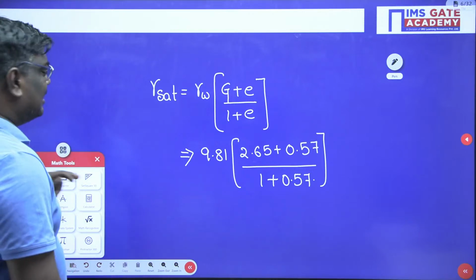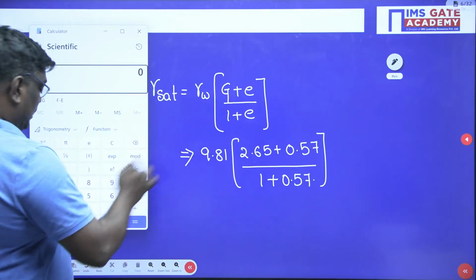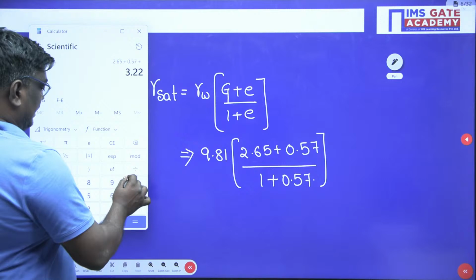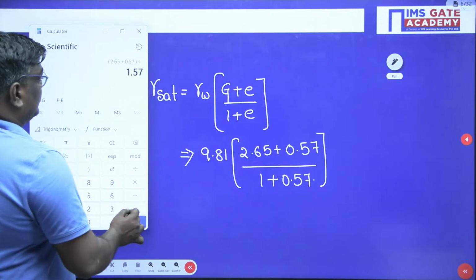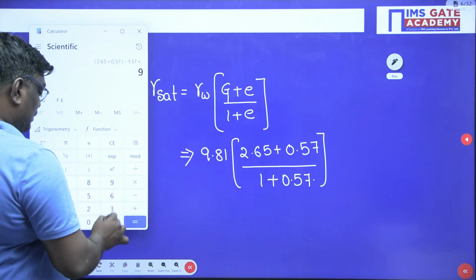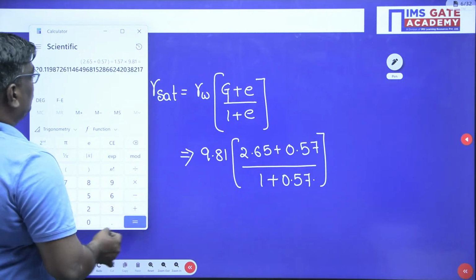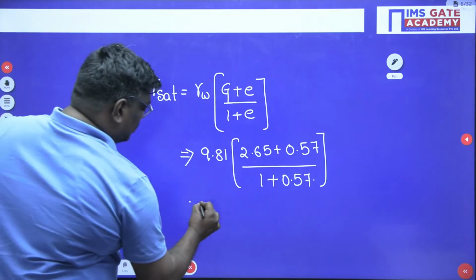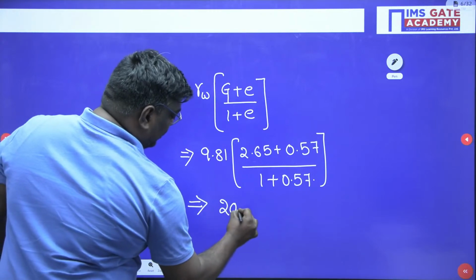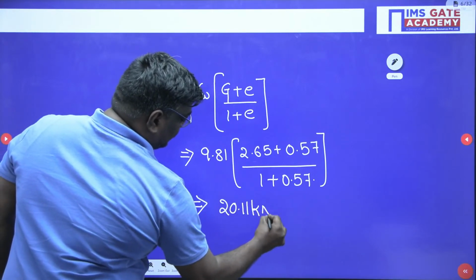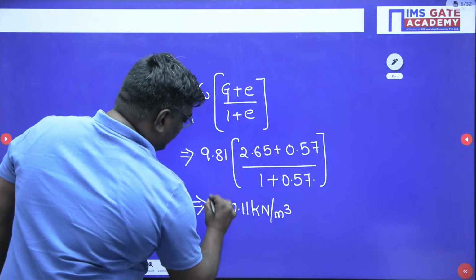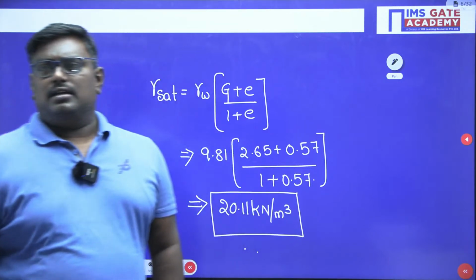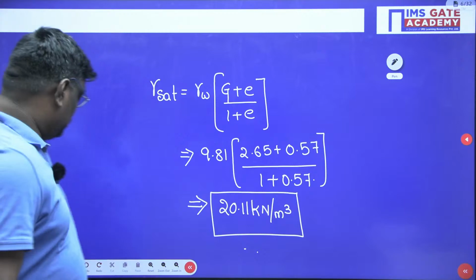Now see students, let me solve this. We can do this problem in another, simpler way. Here (2.65 plus 0.57) divided by 1.57 is 2.05, into 9.81. You got around 20.11 kilonewton per meter cube. What is the value, sir? You got 21.1 kilonewton per meter cube. Is this clear, sir? Very good, Arvind. Very good.